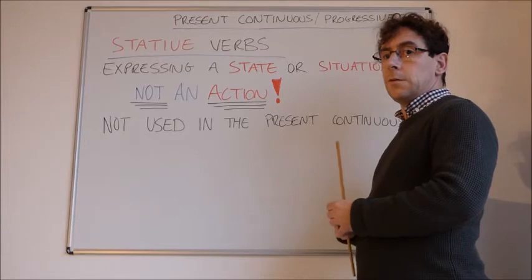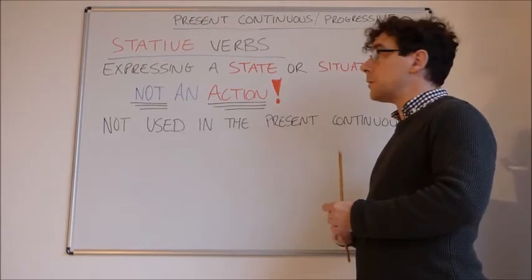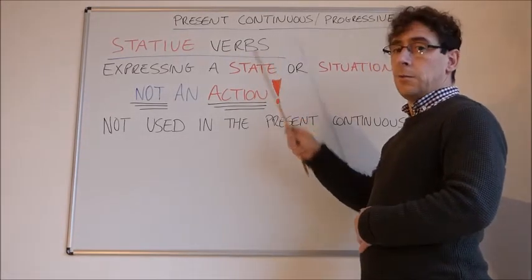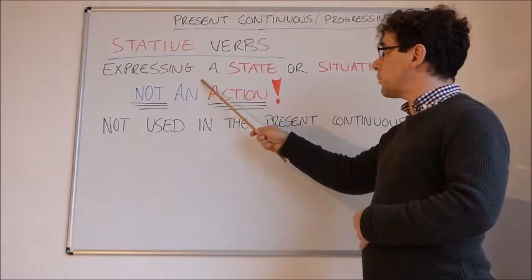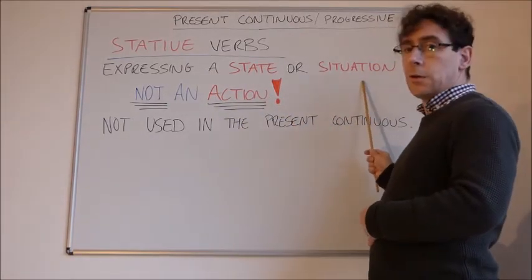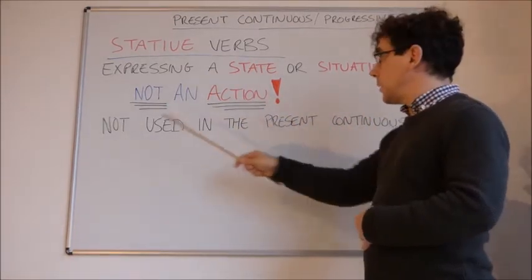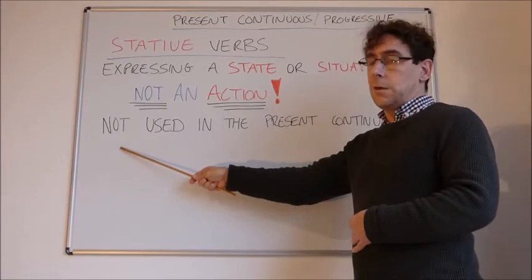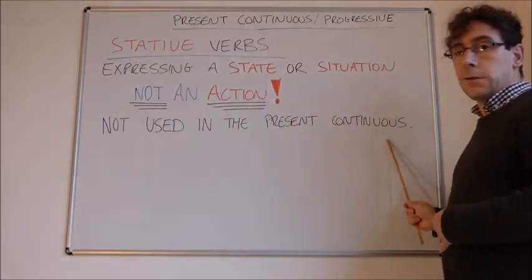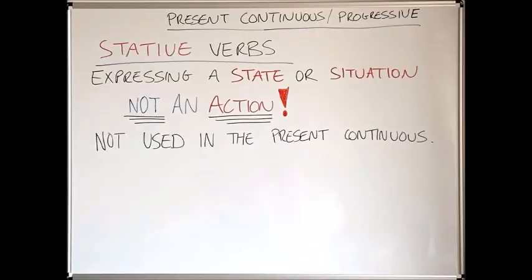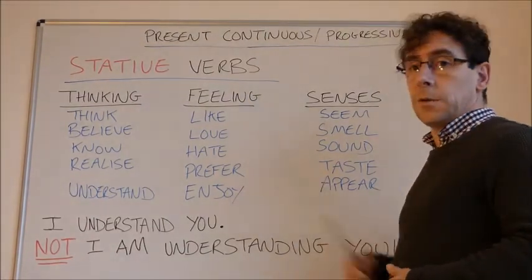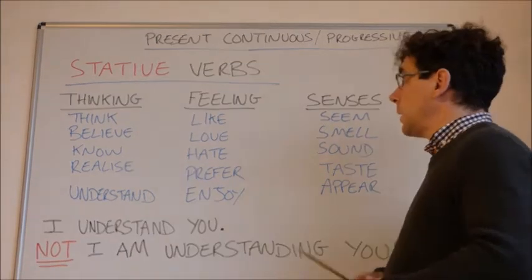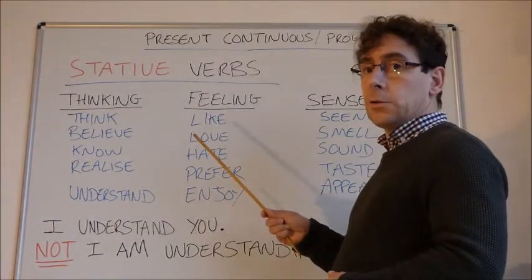When we talk about using the present continuous, there are certain verbs known as stative verbs that we do not use in the present continuous. A stative verb is a verb that expresses a state or situation, not an action. So these verbs, I will give you some examples, are not used in the present continuous. So as we said just a minute ago, stative verbs are talking about states. That's why they're not talking about actions or activities.